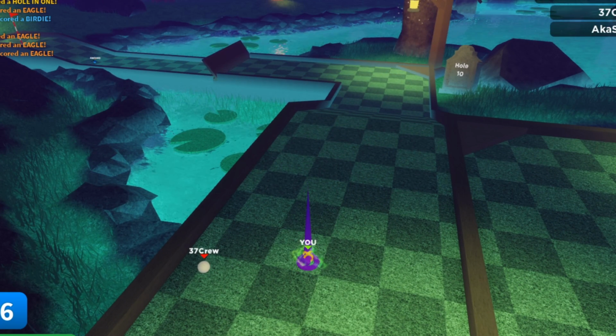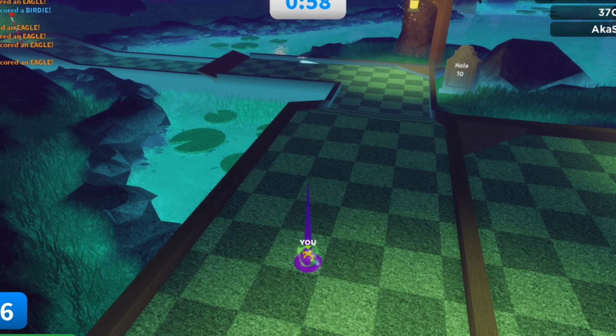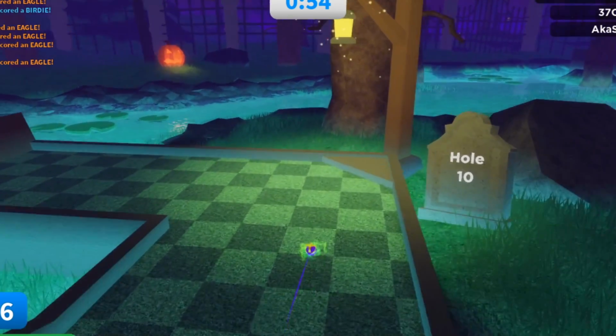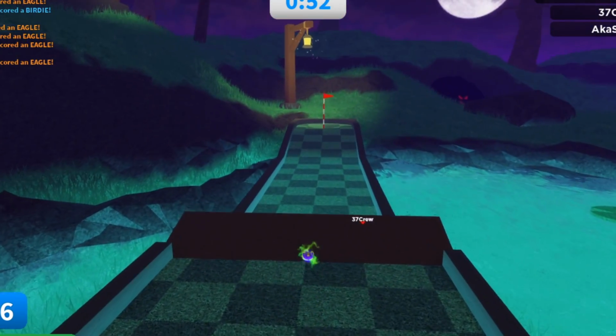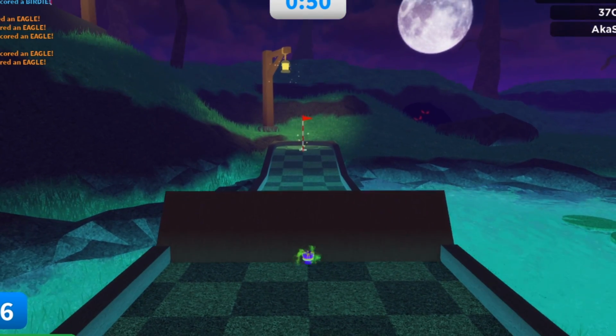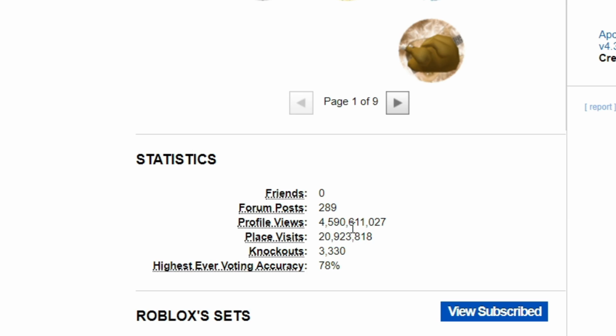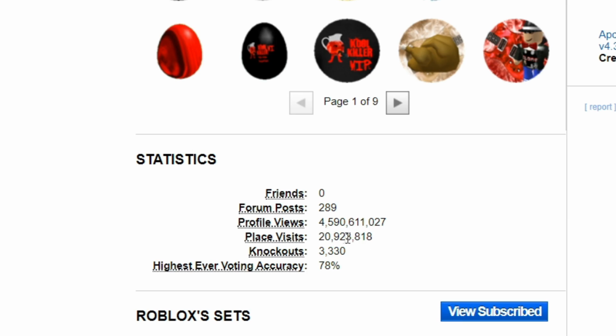Most infamously, as I discussed in Why Does Roblox Dress Like a Noob, Roblox by far had the most profile views. And it's not for the obvious reason that Roblox is Roblox. On that same day in history, Roblox had 4.5 billion profile views, and this number would keep increasing by the billions frequently. Now why did Roblox have 4.5 billion profile views?